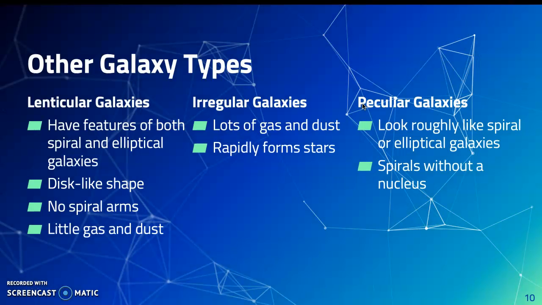So these are the three other galaxy types I'm going to be talking about. The first one is the lenticular galaxy. They have features of both spiral and elliptical galaxies, and they have a disc-like shape. They have no spiral arms and have very little gas or dust, much like elliptical galaxies. The next is an irregular galaxy. They have lots of gas and dust and can rapidly form stars. And then the last one is a peculiar galaxy. These look kind of like spiral or elliptical galaxies, but closer to a spiral galaxy without its nucleus.